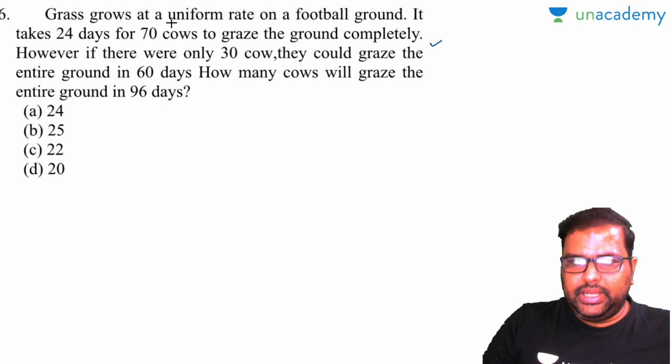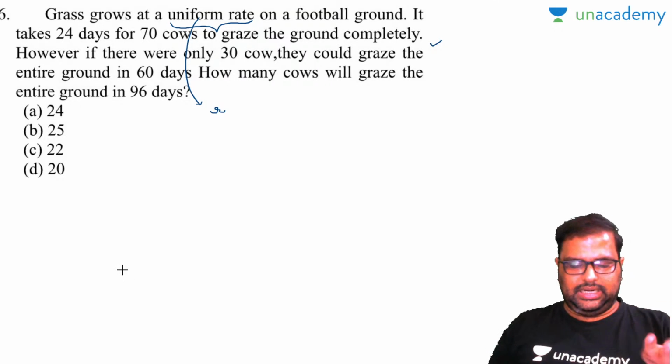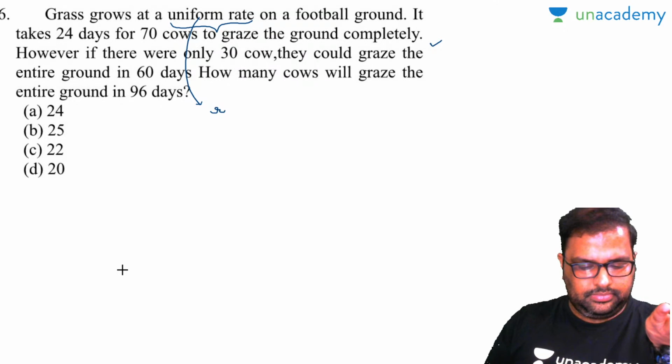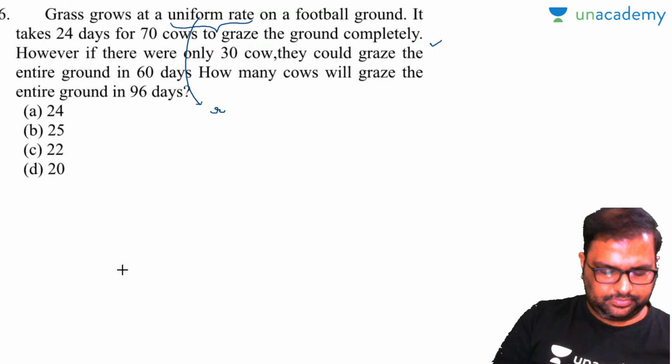Grass grows at a uniform rate on a football ground. Let us take this uniform rate as R. It takes 24 days for 70 cows to graze the ground completely. For suppose, let us take. Now, see here.